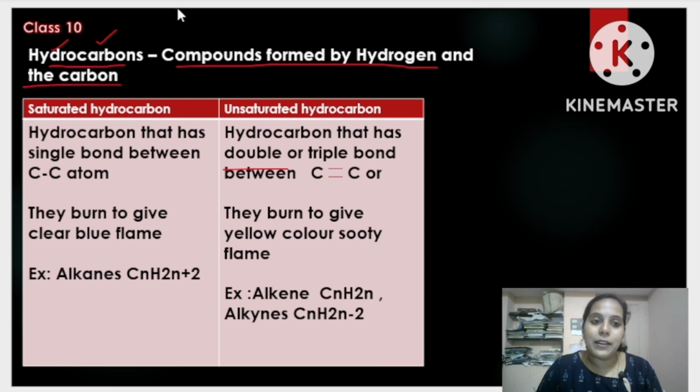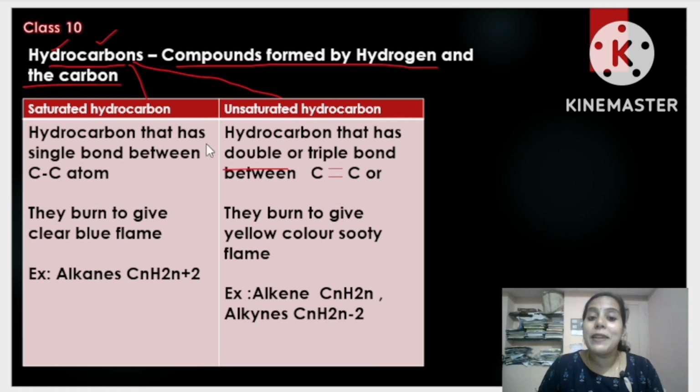Hydrogen and carbon combine and form a compound, and that is what we call a hydrocarbon. Now let us talk about the divisions under hydrocarbons. See, the hydrocarbons are of 2 types, my dear students. One is saturated hydrocarbon. The second type is unsaturated hydrocarbon. Very important, in the exam, there is a high chance that they will ask you to differentiate between saturated and unsaturated hydrocarbon.